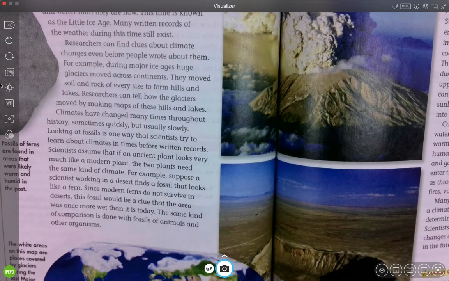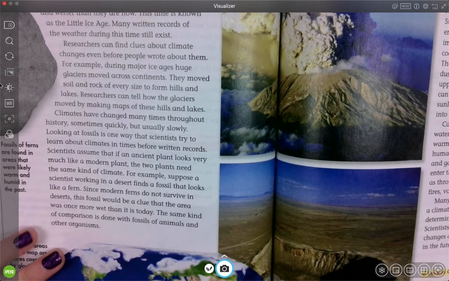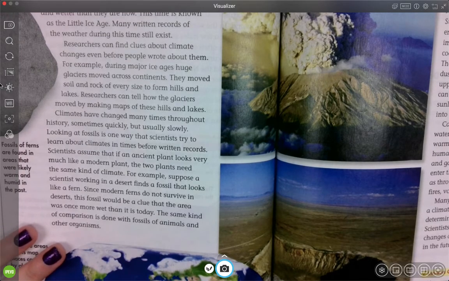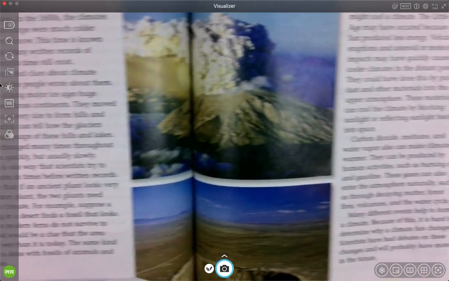Since modern ferns do not survive in the desert, the fossil would be a clue that the area was once more wet than it is today. The same kind of comparison is done with fossils of animals and other organisms. So scientists are constantly looking at land to see how it's changed, and if they can have any clues that help them see how it's changed.